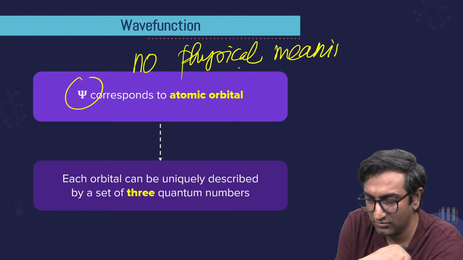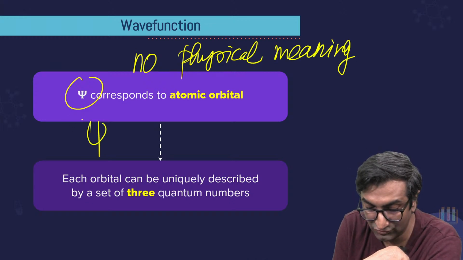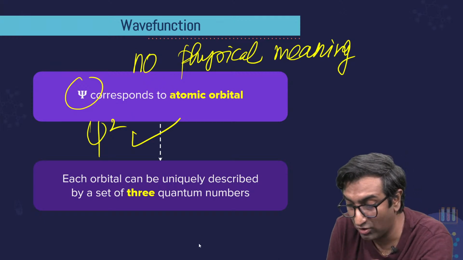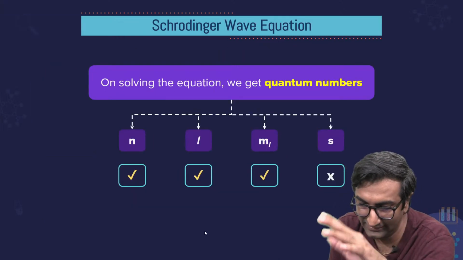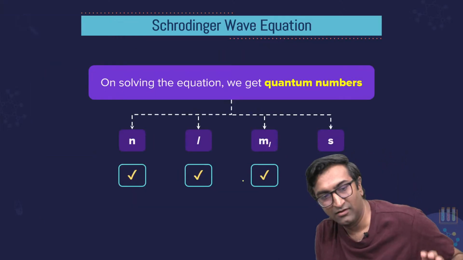Then why are we studying it, bro? Because psi square has a physical meaning. That is what gives you the probability. And इसके बारे में हम लोग अगली बार बात करेंगे.